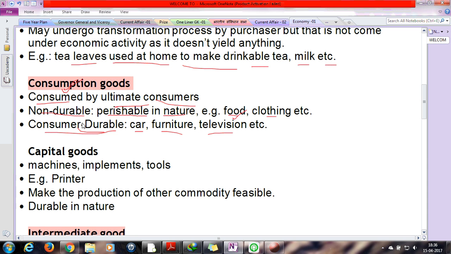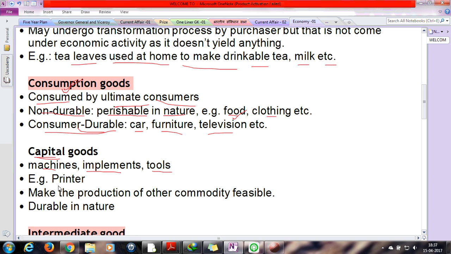Next is capital goods. Then what are capital goods? These are the main and heavy goods which are basically used by any organization or company for further processes, such as machines and implementation tools.